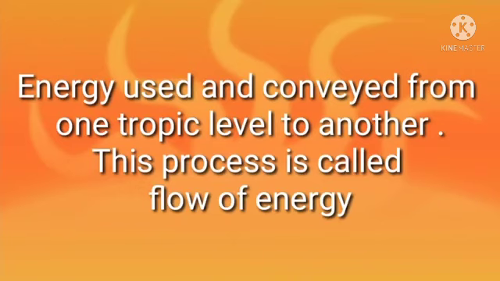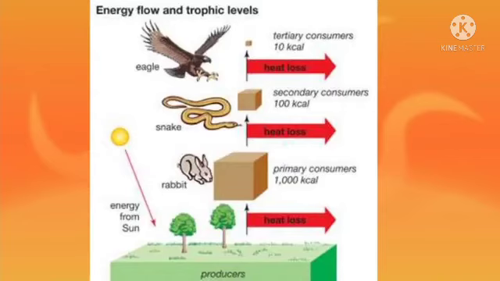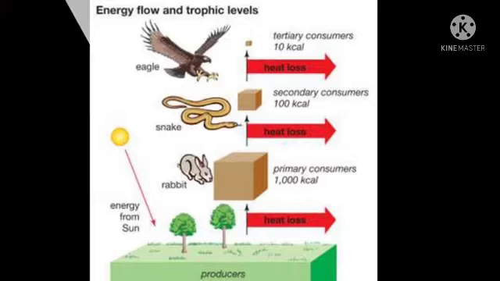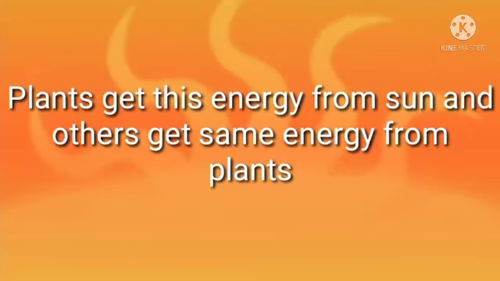Energy used and conveyed from one trophic level to another, this process is called flow of energy. Look at this diagram. Here you can see producer, primary consumer, secondary consumer and tertiary consumer. They are just interlinked with each other. Plants get this energy from the sun and others get the same energy from plants.